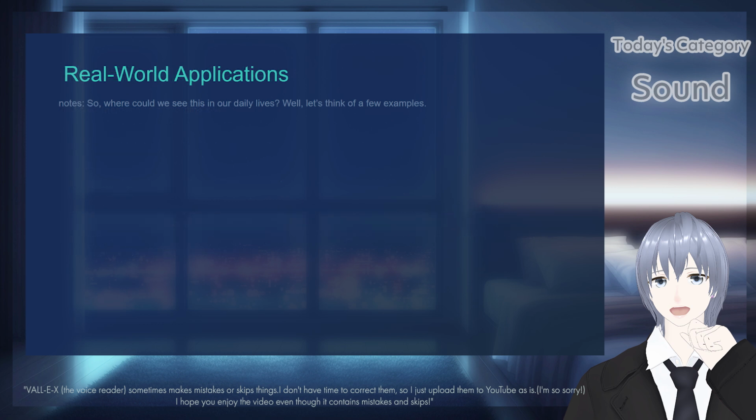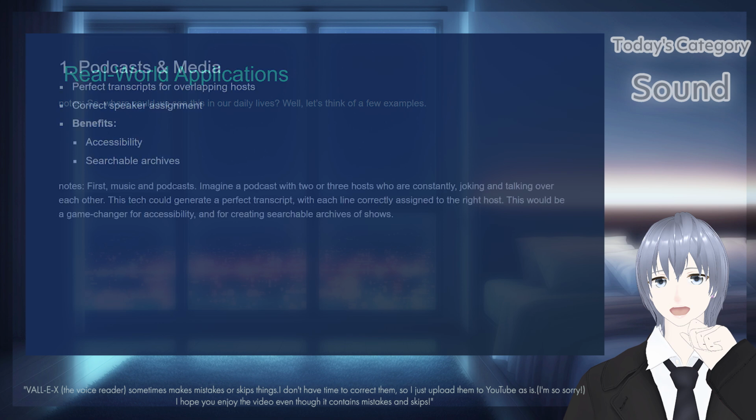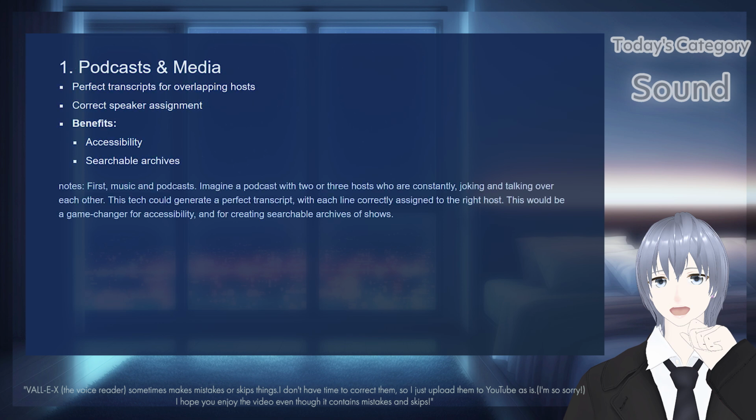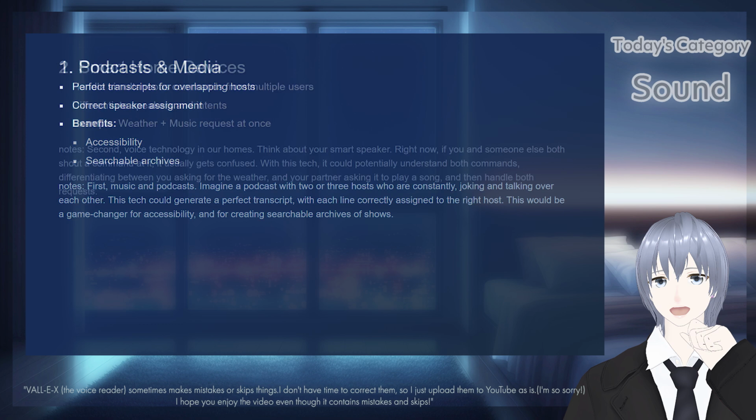Where could we see this in our daily lives? Well, let's think of a few examples. First, music and podcasts. Imagine a podcast with 2 or 3 hosts who are constantly joking and talking over each other. This tech could generate a perfect transcript, with each line correctly assigned to the right host. This would be a game changer for accessibility, and for creating searchable archives of shows.